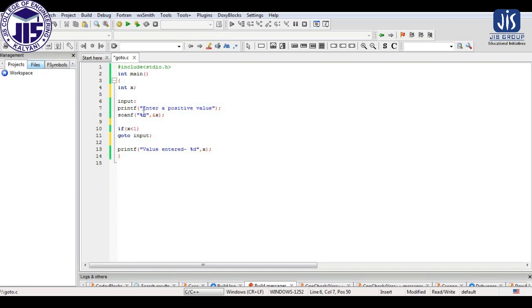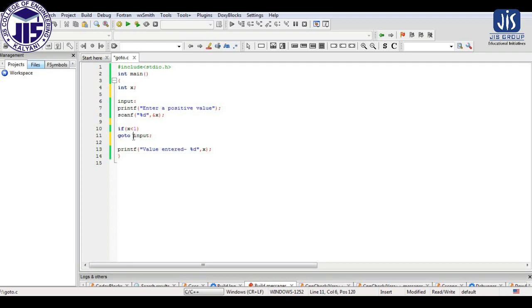After creating the label we have executed these two statements to enter a particular number. The entered number may be positive or negative. Now within if we have applied the condition depending on which the go-to statement will be executed. The number we have entered is less than 1, that means it is 0 or a negative number. Then we are using the go-to statement.